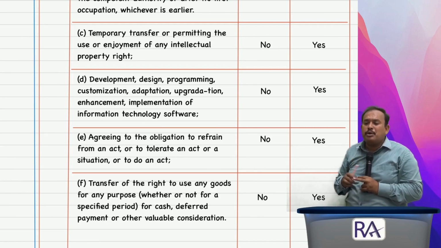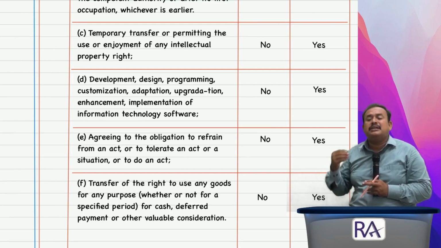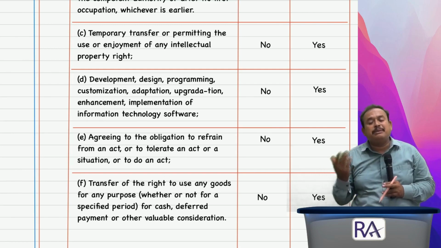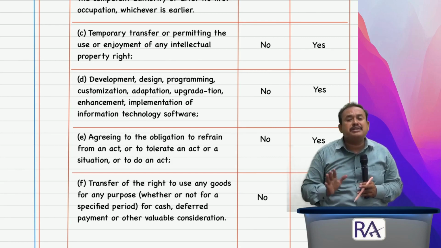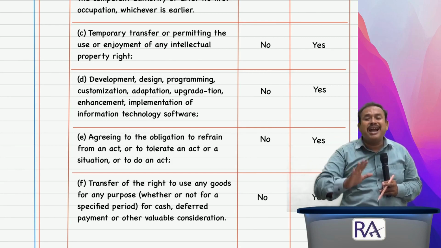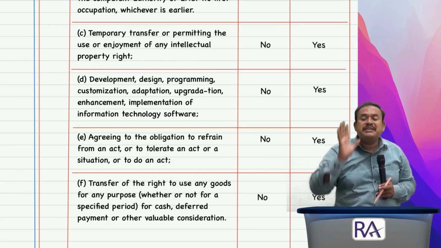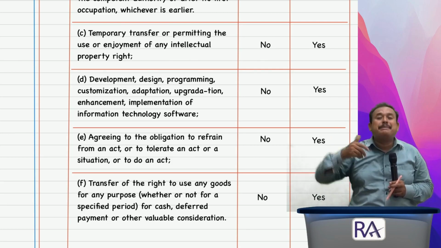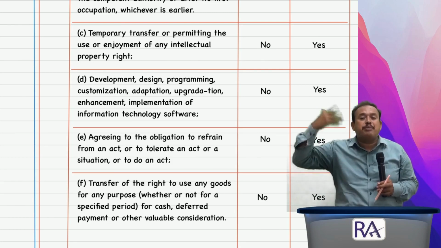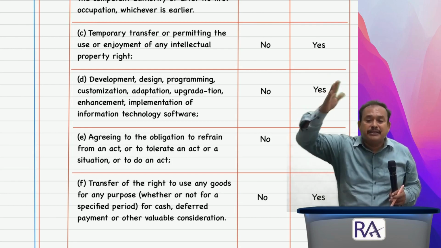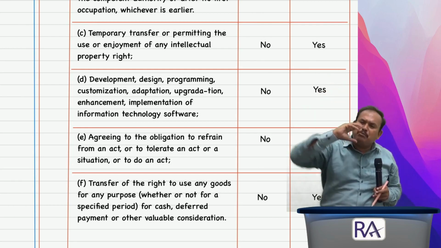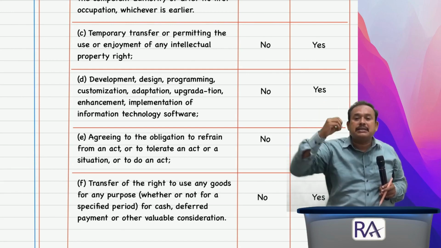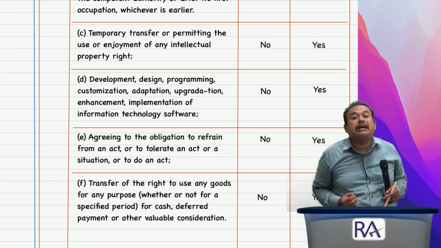Development, design, programming, customization, adaptation, upgradation, enhancement, implementation of information technology software is supply of service, because no title has been transferred. Sir, Rafi Academy has its own software which now they want to upgrade and enhance to present classes in an effective manner. Therefore, Wipro Limited furthermore enhanced the existing software of Rafi Academy, supply of service.